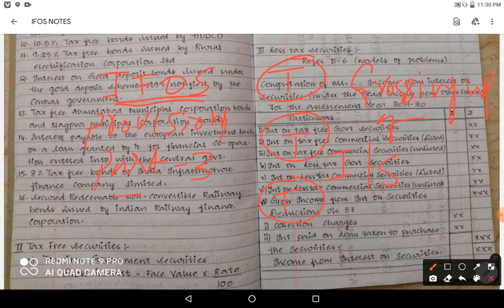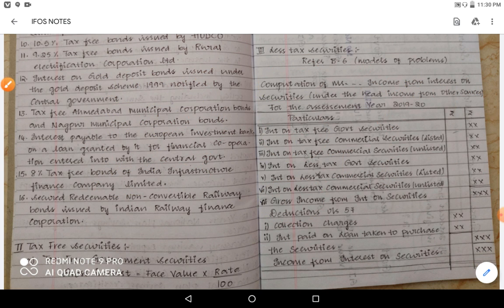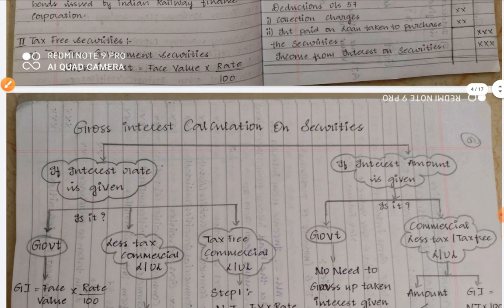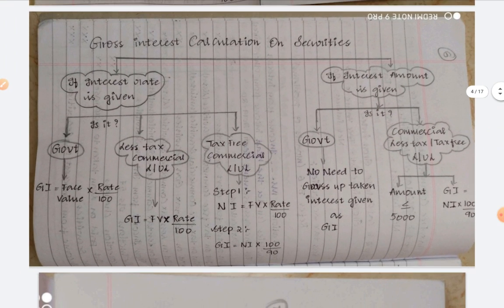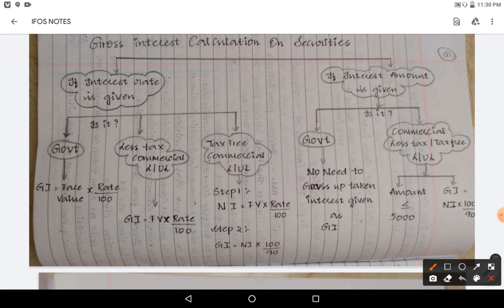So let us see the interest on securities. If you see in the textbook, calculation of interest on securities, gross interest calculation, model 1, model 2, model 3 will be there. But if you follow this chart and remember this in your brain, you can easily calculate the interest on securities.